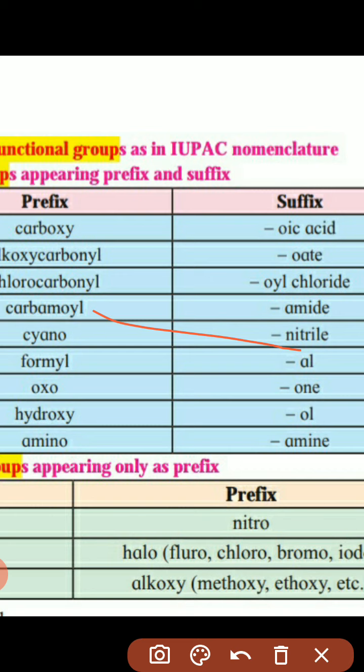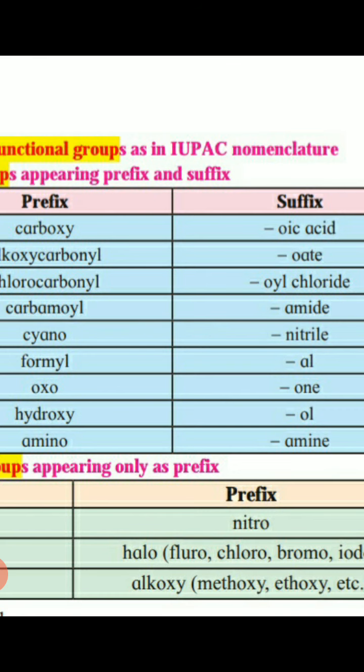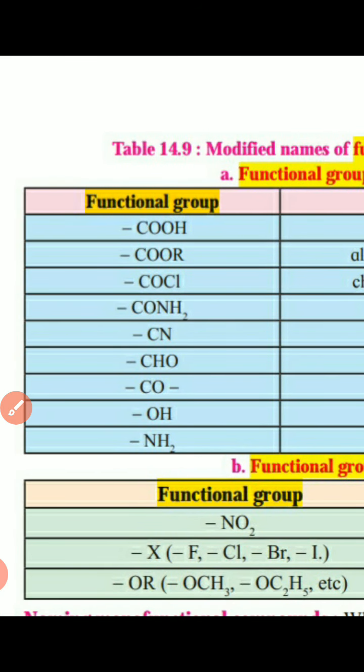In alkane, the E will be replaced by oic acid. So now the name will be carboxylic acid, alkanoic acid.